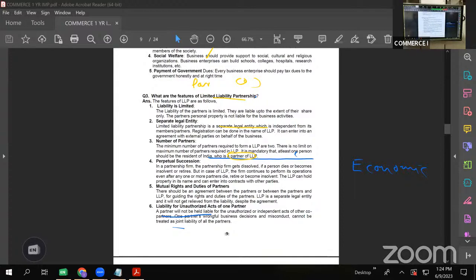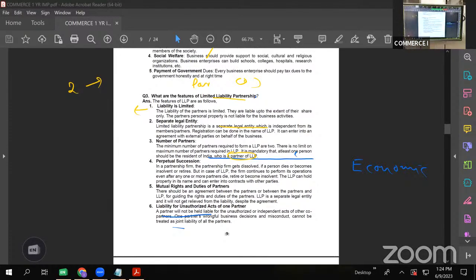So again, I am expecting this for 5 marks in the advanced supplementary. So let us discuss this. As the word itself says, what is the first feature? Limited liability. Here, you need minimum 2 members, and maximum you can have any number of members in a limited liability partnership. Unlimited members is a feature of a company, no? So as I said, it is a combination of both partnership and company. Some features are like partnership, some are like company.